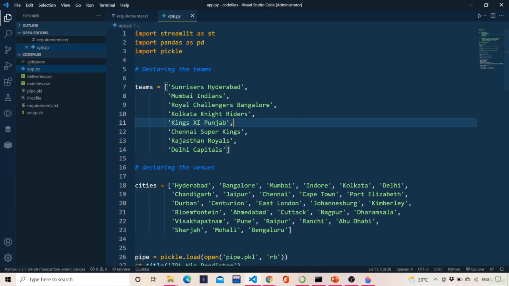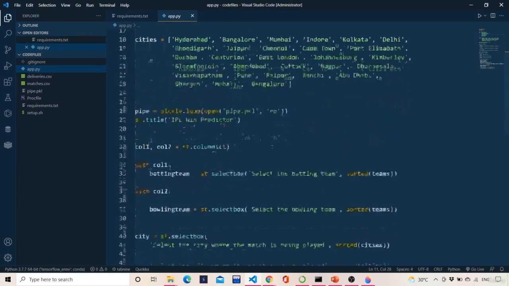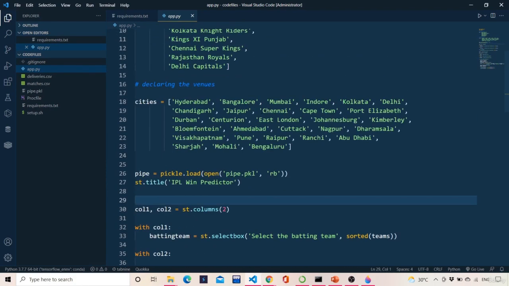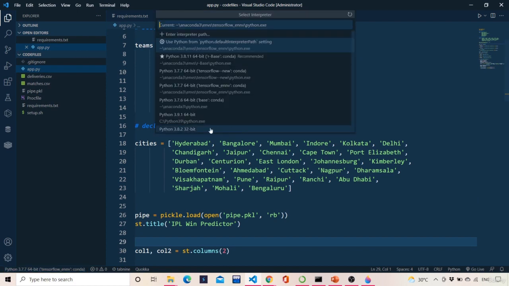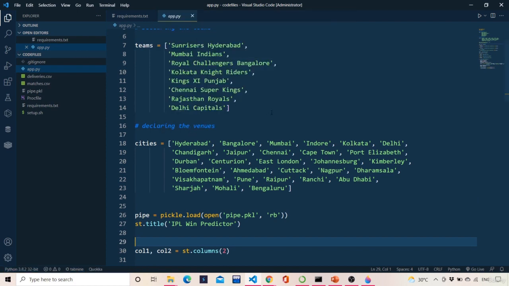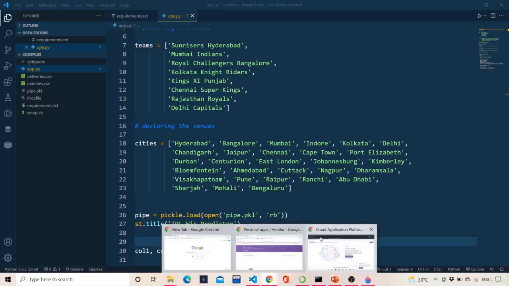Hi. So in the last video we looked at integrating our pipeline with the UI which we made using Streamlit. Now we will look at the deployment of this machine learning model on Heroku Cloud. So let's first see how to get started with Heroku.